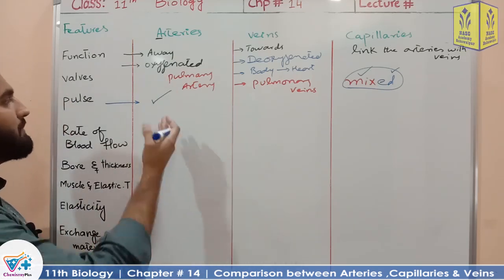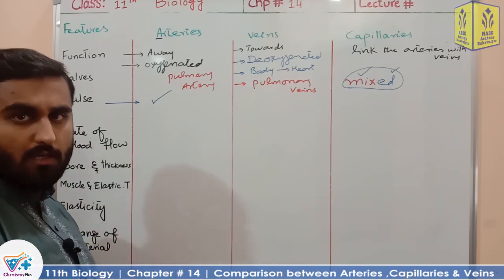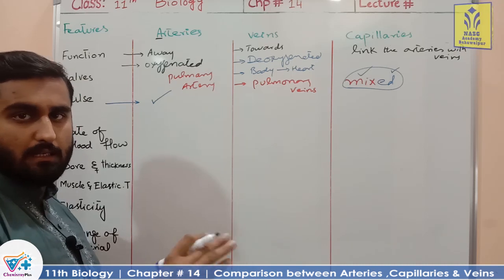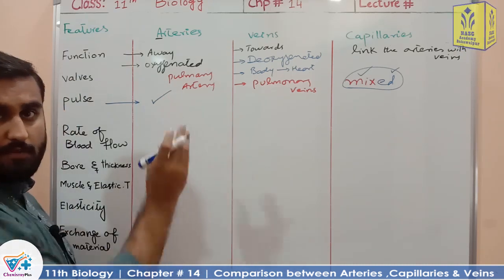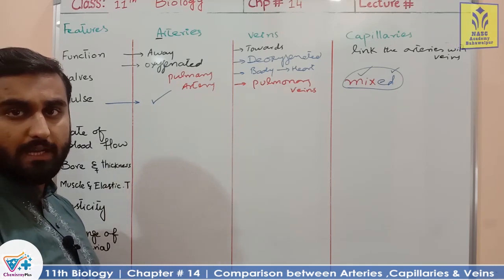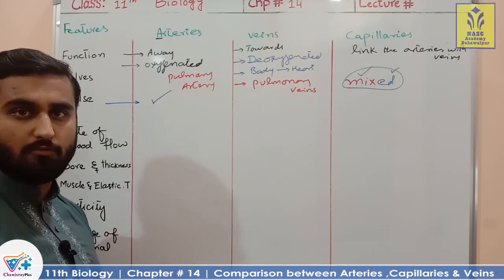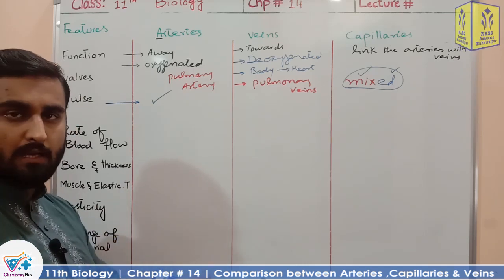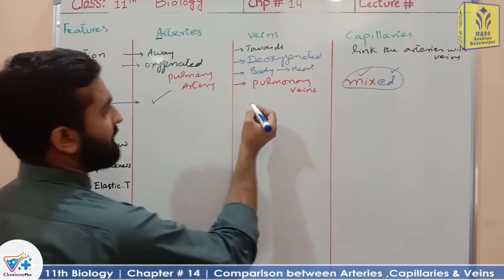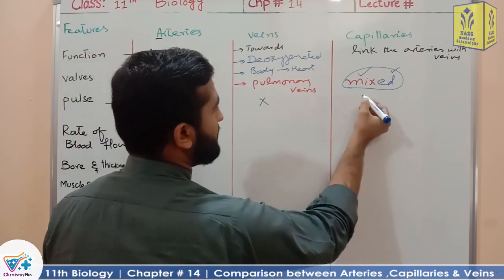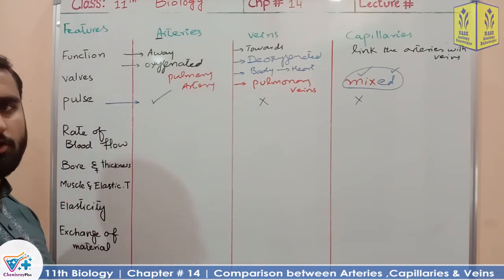Why can we feel the pulse in artery? Due to high blood pressure. Systolic blood pressure is almost 120 mm of Hg in arteries. This is a much higher pressure, so that's why in arteries we can feel their expansion. When the heart pushes the blood into the arteries, then by palpating the arteries we can feel the pulse. In veins and capillaries we cannot feel the pulse.